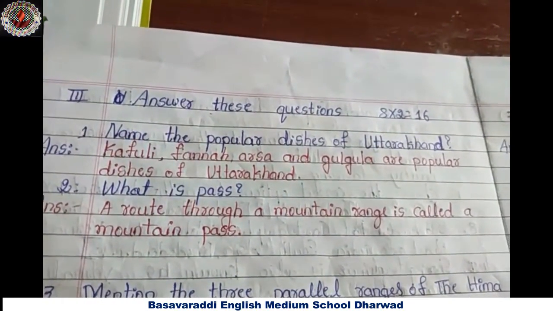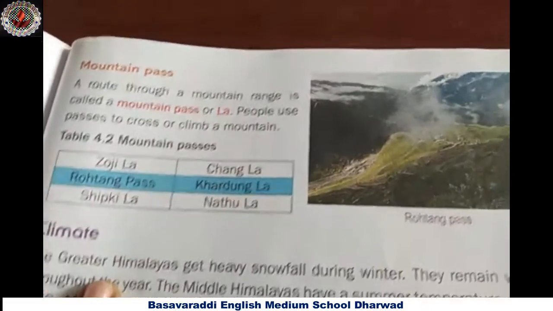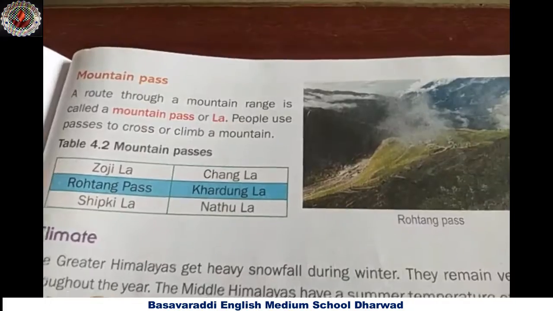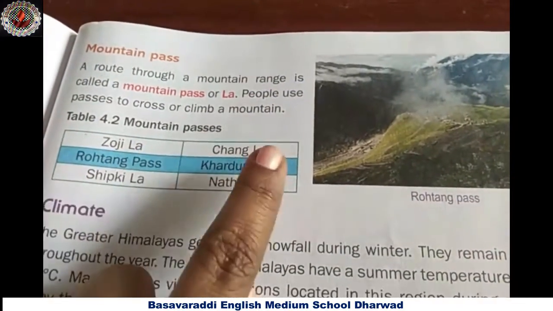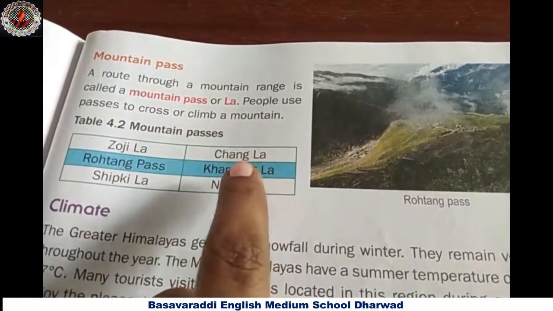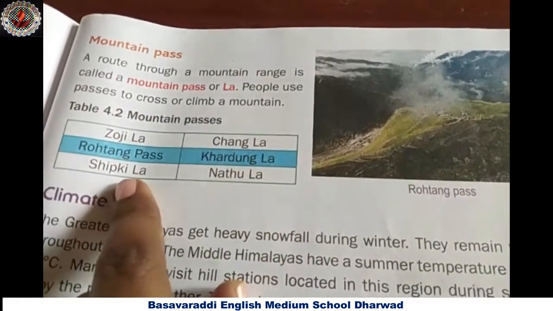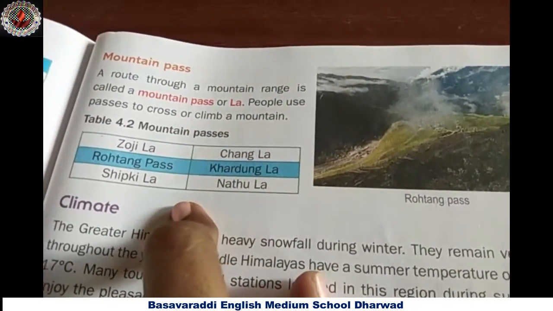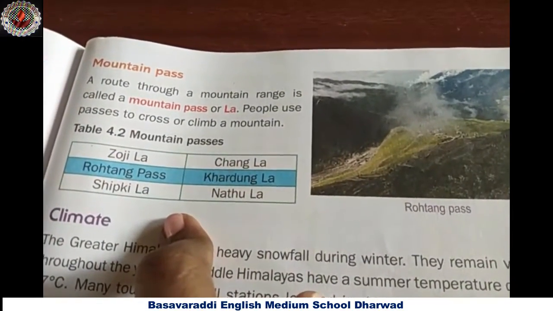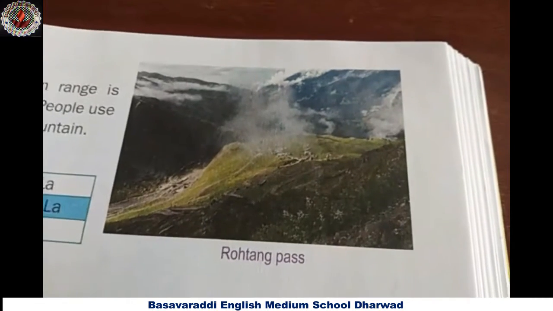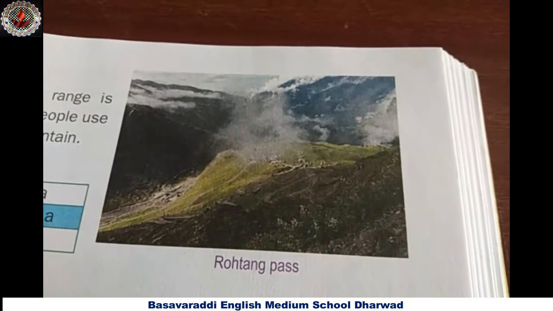Some examples: the important mountain passes are Zojila, Changla, Rohtang Pass, Kardangla, Shipkila, Nathula. Is it, children? See here, this is the picture of a pass, Rohtang Pass.